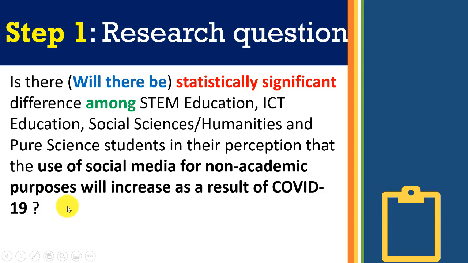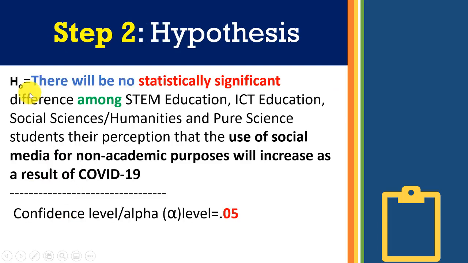Of course, we need a hypothesis, and a null hypothesis. By the way, it doesn't always have to be a null hypothesis. It's actually optional. You can decide to have the alternate hypothesis or the research hypothesis, that would be like HA or H1. For me, I like to state it in null form: there will be no, and I go on with the rest.